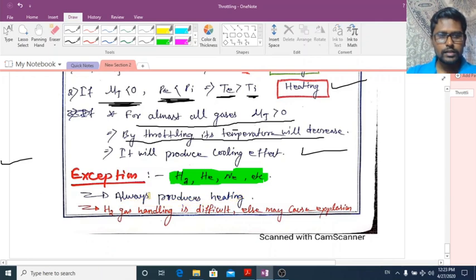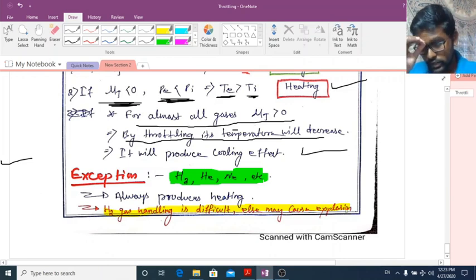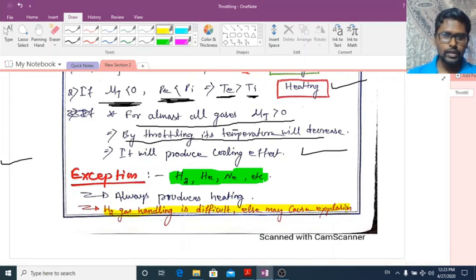And one thing is written here: hydrogen gas handling is difficult, else it may cause explosion. See, what will happen in the case of hydrogen? Suppose you have stored hydrogen in a cylinder and you are using a valve to supply that hydrogen gas for some purpose. Suppose there is some leakage. Then hydrogen gas will come out from the high pressure tank. Then throttling will occur. But we know if you throttle hydrogen gas, its temperature will increase. As hydrogen gas is flammable, so what will happen?